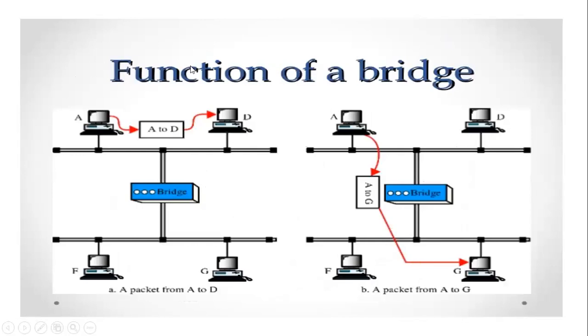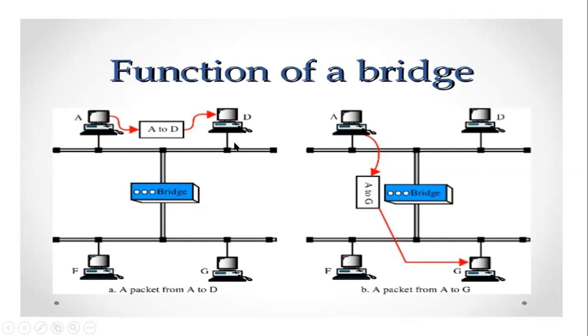Okay, see the brief explanation of the function of a bridge in detail. As I said earlier, segment 1, segment 2. Here there are two systems, here there are two systems, and the same here also. Suppose in the same segment you want to send frames, like I want to send a frame from A to D. First it will check the address where we have to send it, and then see whether it belongs to the same segment, or we need to go to the other segment.